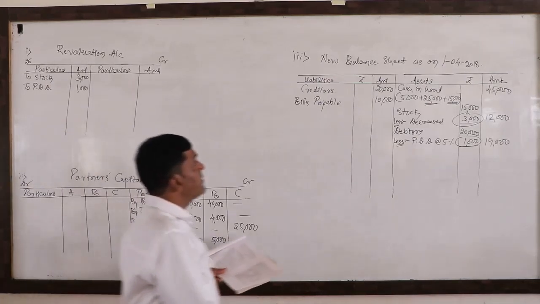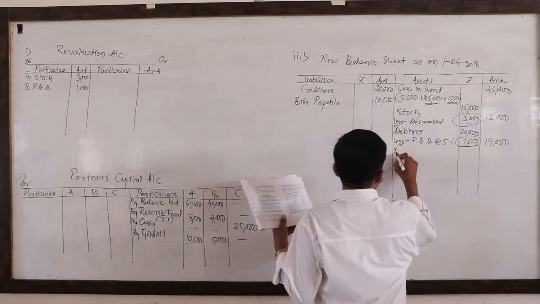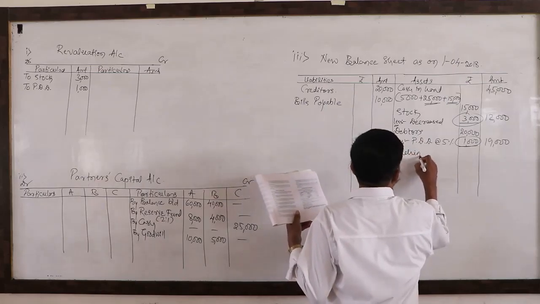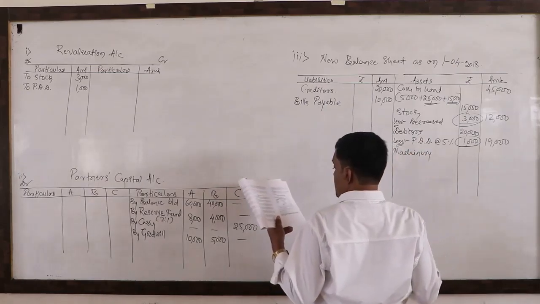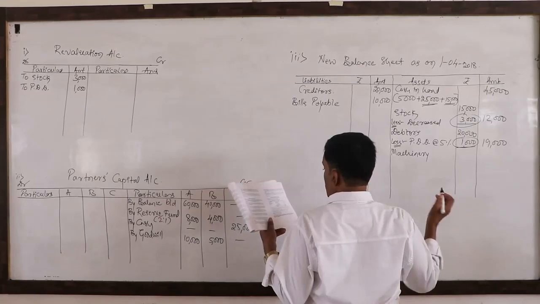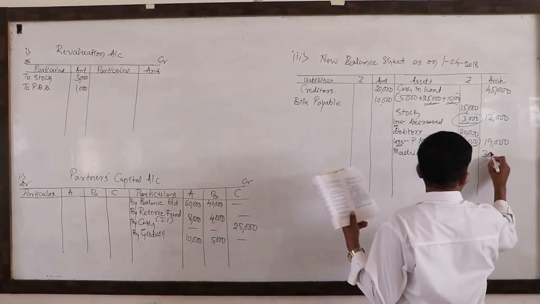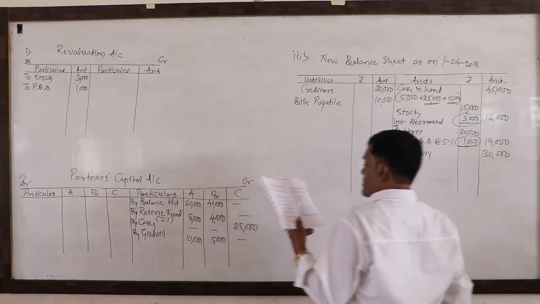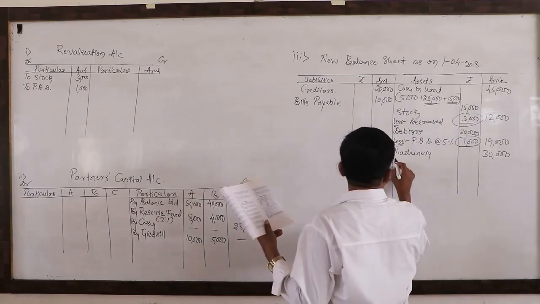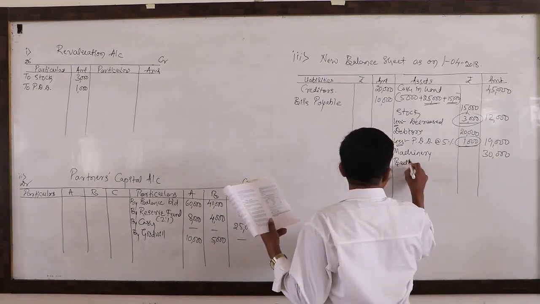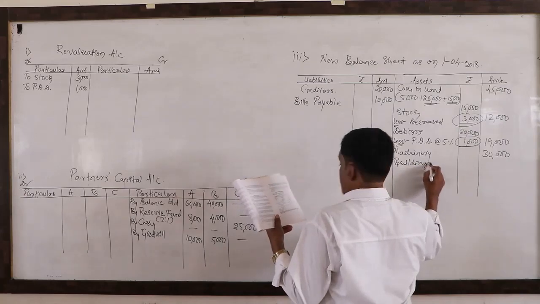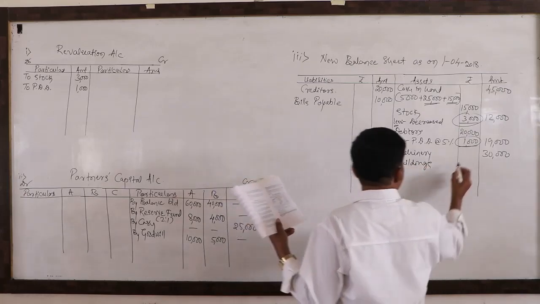Machinery. For machinery there is no adjustment. If there is no adjustment, we need to write its amount on the outer column. That is 30,000. Machinery. Then buildings. There is an adjustment. Buildings of rupees 60,000.